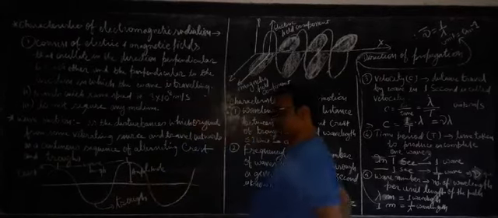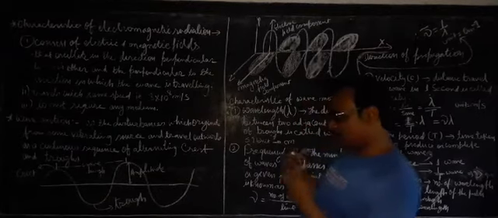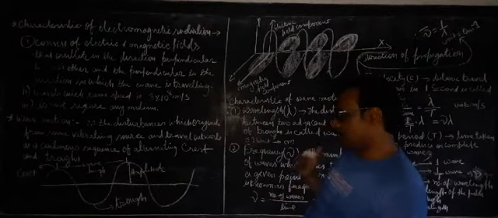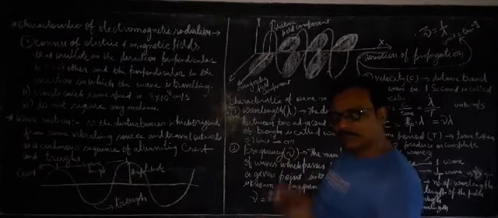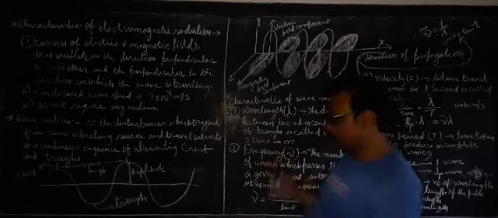So wave is the combination of crest and trough arranged alternatively. एक बार crest आएगा, फिर trough आएगा, crest आएगा, trough आएगा.